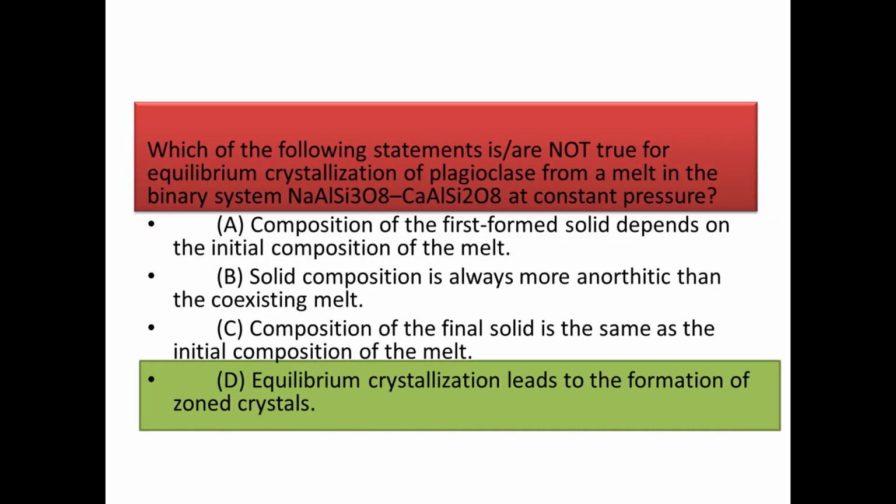Next question, which one of the following statements is not true for the equilibrium crystallization of plagioclase from a melt in the binary system NaAlSi3O8 and CaAl2Si2O8 at constant pressure? Now see, all the above options are correct except the last one, because in the last one it is written equilibrium crystallization leads to the formation of zoned crystals. This is wrong because in fractional crystallization we get zoning crystals.